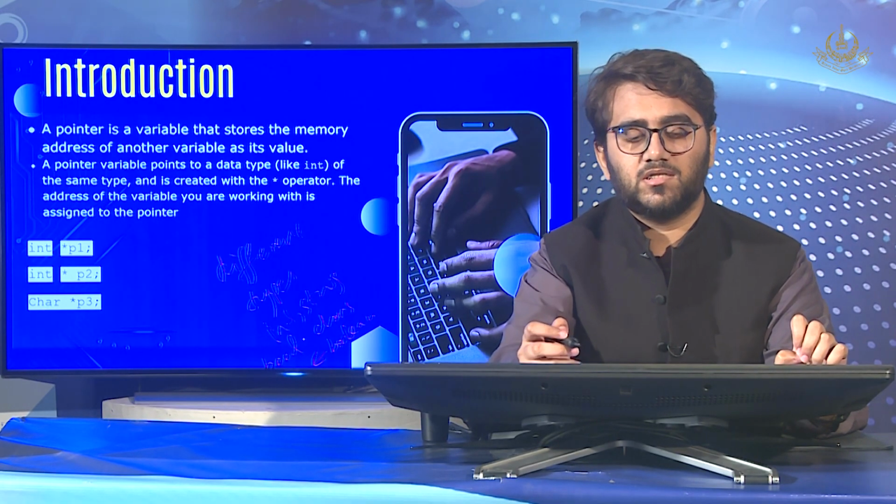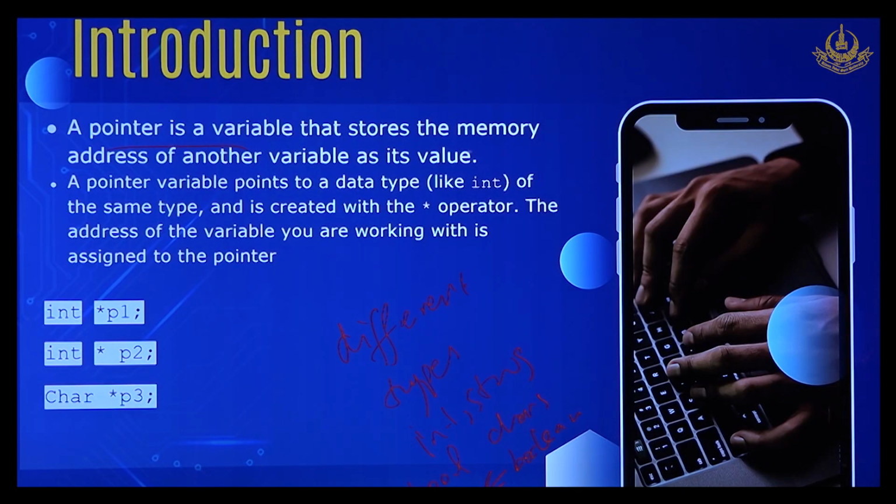Okay, so a pointer is another special type of variable that stores the memory address of another variable. All of these will be stored in the RAM, in the memory, so the address of these will also be stored. The address will also be used during certain initializations in programs. For example, if we declare int x equal to 5, x will be stored in memory and it will have a certain address. There are certain times when we have to use this particular address. We will see when this address is used.